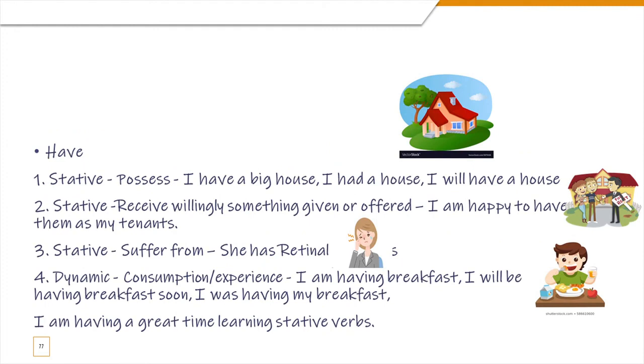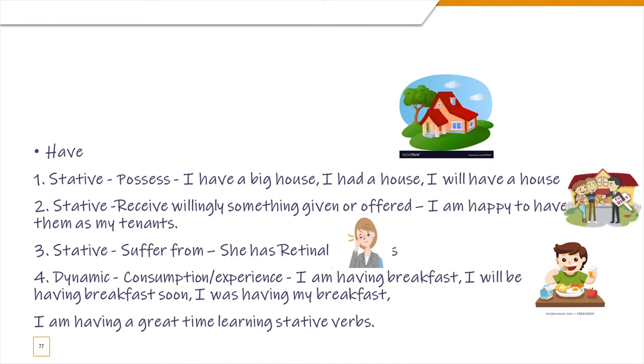Have. Okay, this is a very famous word, and I've discussed this many times in the previous videos. So have has again stative and dynamic meanings. The first one is to possess, like I have a big house. So you can use this in any tense. Okay, you can use it in past tense, like I had a house, I will have a house, but you can't use it in continuous form because it is stative.